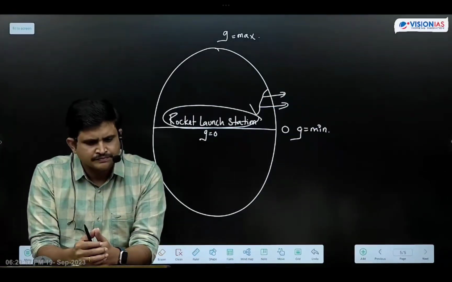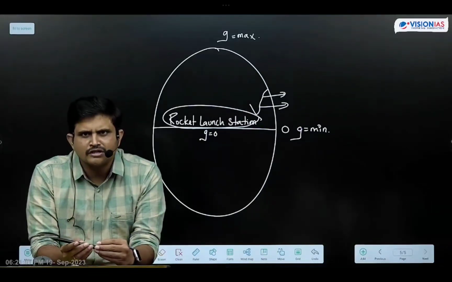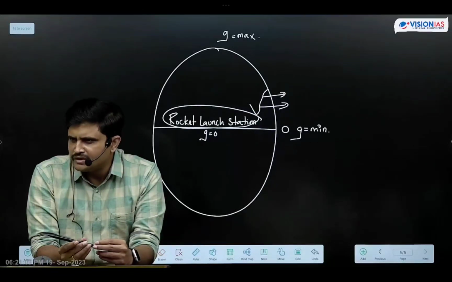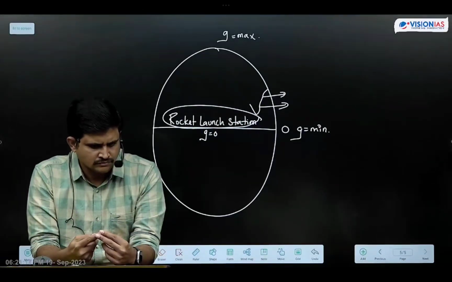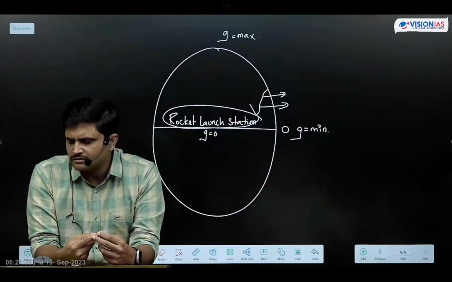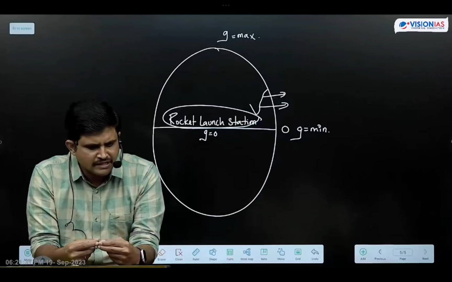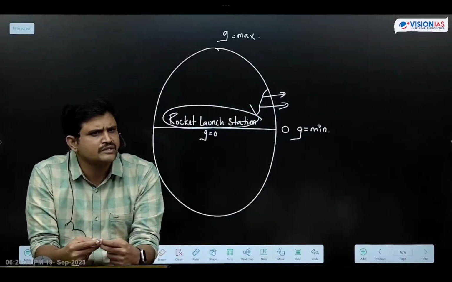Okay, next one is, across the world, rocket launching stations are established near to the equator. Because of less gravitational pull, hence launching cost becomes cheaper.